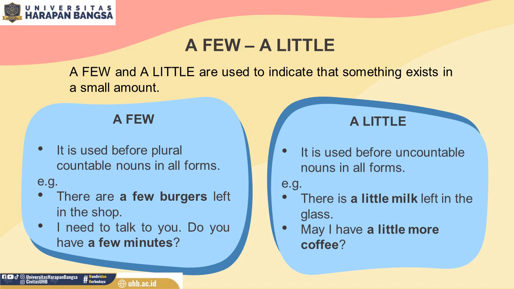For example, there is a little milk left in the glass. Milk is uncountable noun. This sentence means that there is only a small amount of milk in the glass. Then you have to use the quantifier a little.